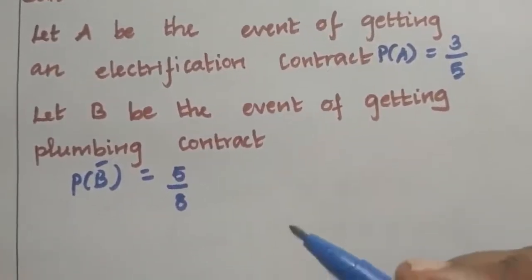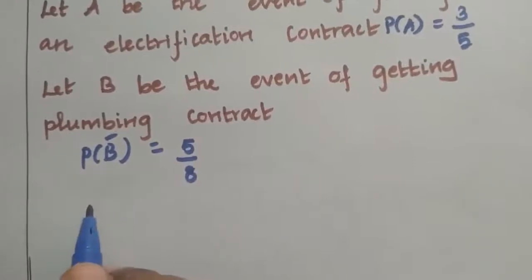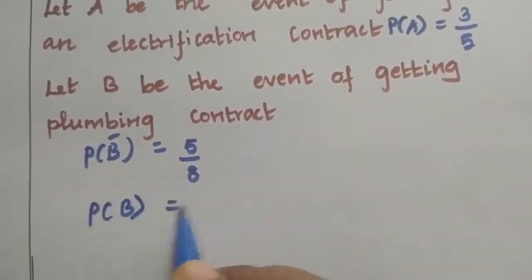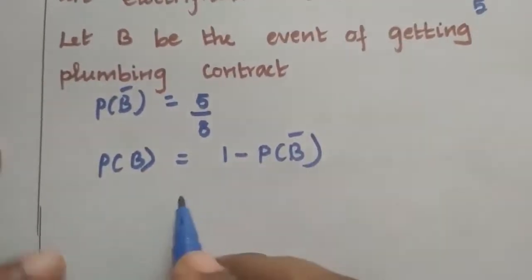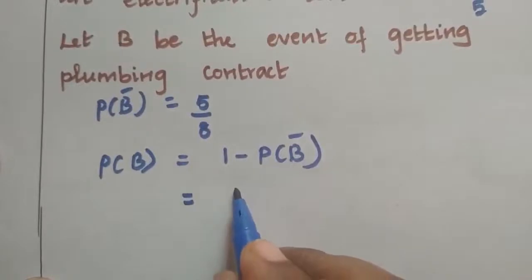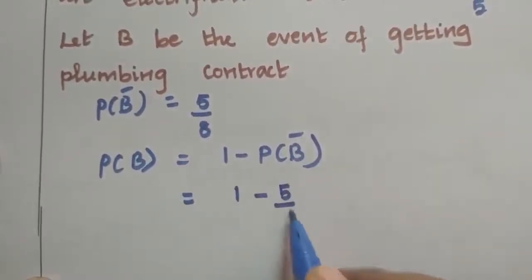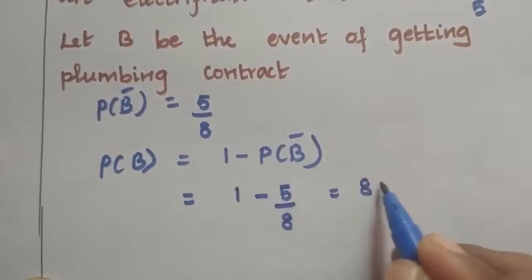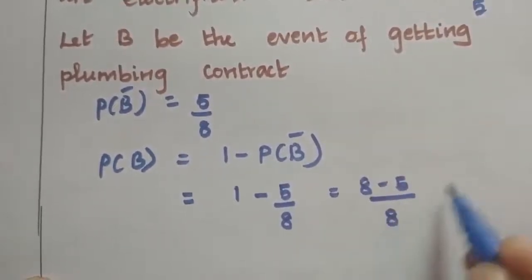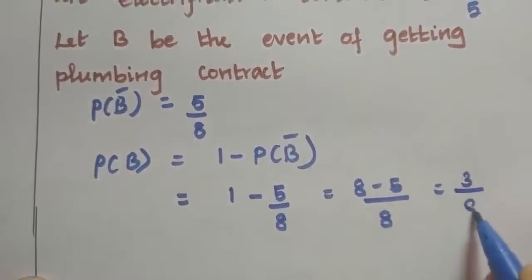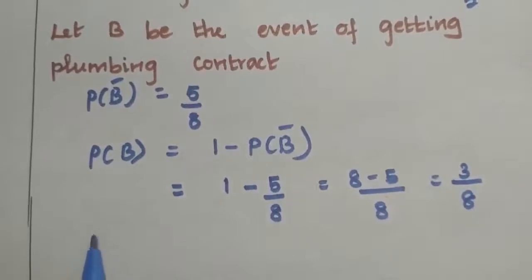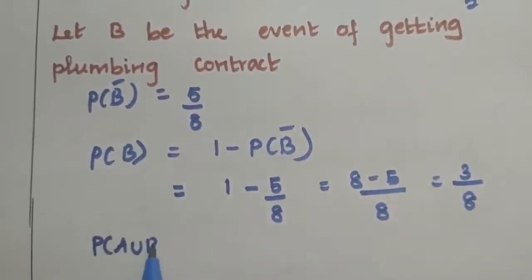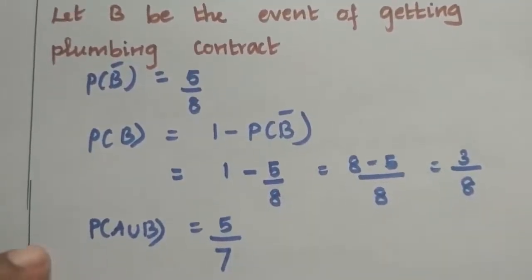How will you find the value of P of B then? P of B is equal to 1 minus P of B dash, which is equal to 1 minus 5 by 8, which is 8 minus 5 by 8, which is equal to 3 by 8. Then P of A union B value is given as 5 by 7. Now we have to find P of A intersection B.